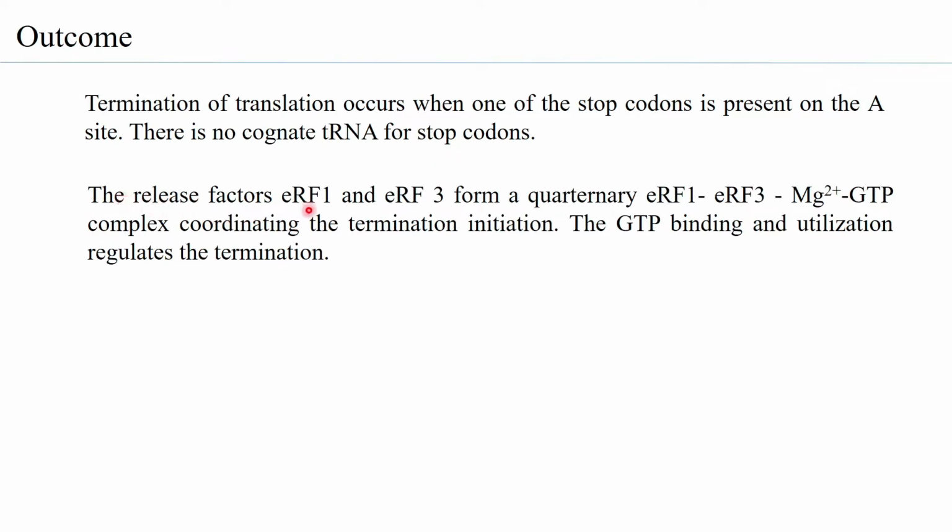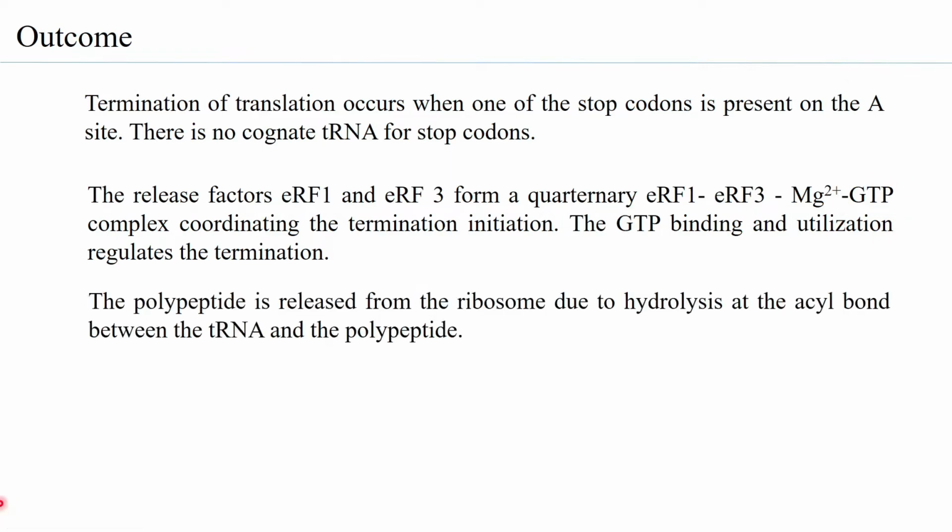The release factors eRF1 and eRF3 form a quaternary eRF1, eRF3, Mg2+, GTP complex, coordinating the termination initiation. The GTP that is bound to this complex, and its utilization, regulates the termination. The polypeptide is released from the ribosome due to hydrolysis of the acyl bond between the tRNA and the polypeptide.